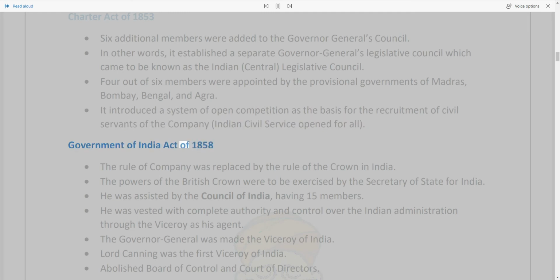Government of India Act of 1858. The rule of company was replaced by the rule of the Crown in India. The powers of the British Crown were to be exercised by the Secretary of State for India. He was assisted by the Council of India, having 15 members. He was vested with complete authority and control over the Indian administration through the Viceroy as his agent. The Governor-General was made the Viceroy of India. Lord Canning was the first Viceroy of India. Abolished Board of Control and Court of Directors.